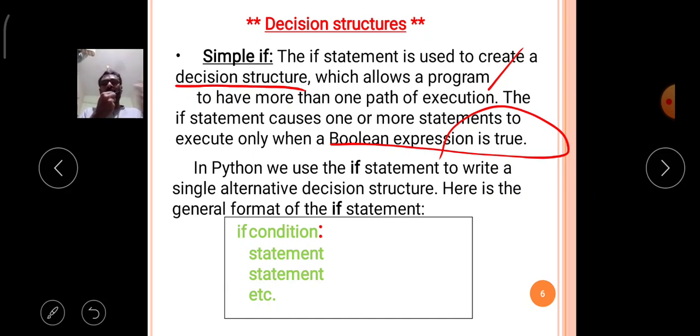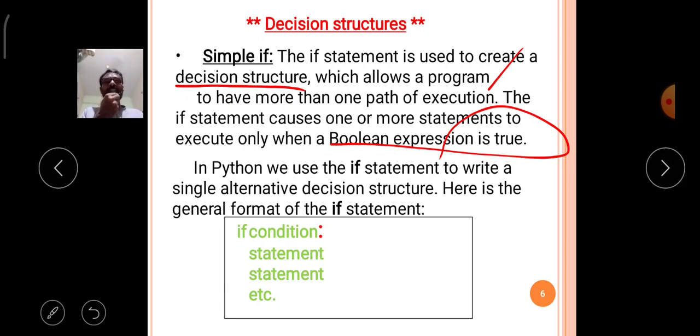So it takes a single decision: either the statements are executed or they are not executed. Like that, the if condition works in the Python language.